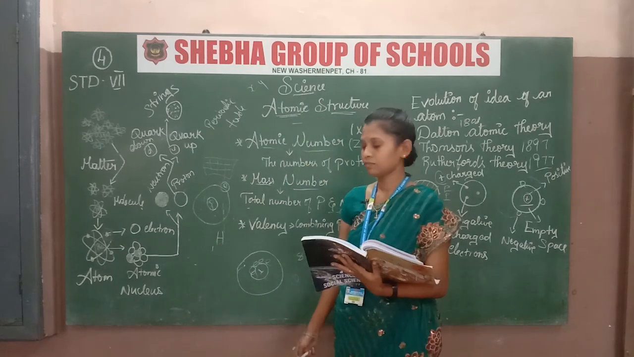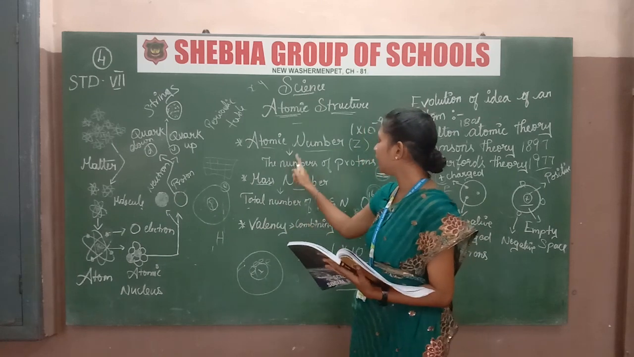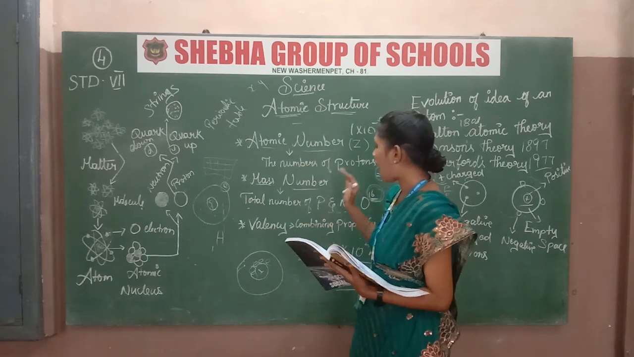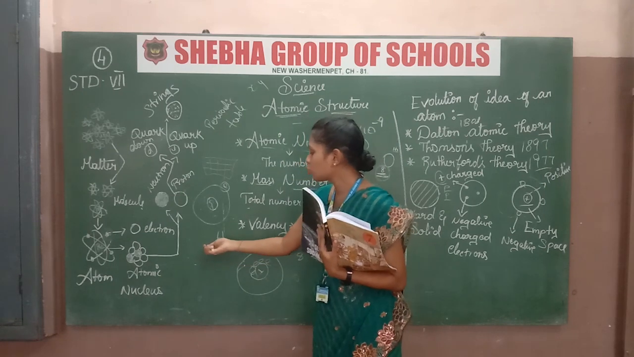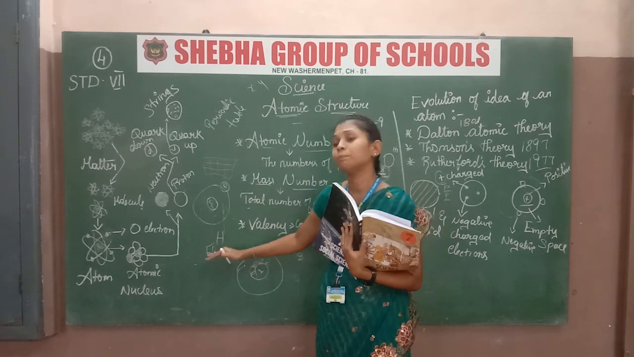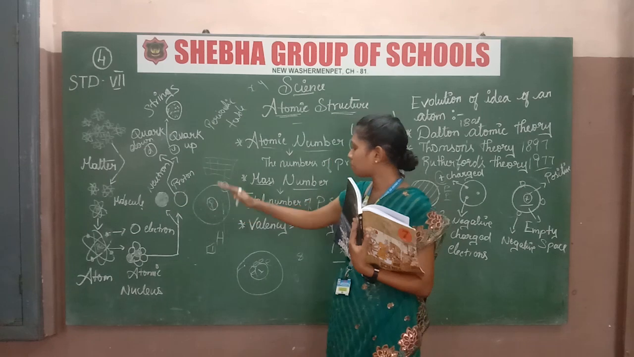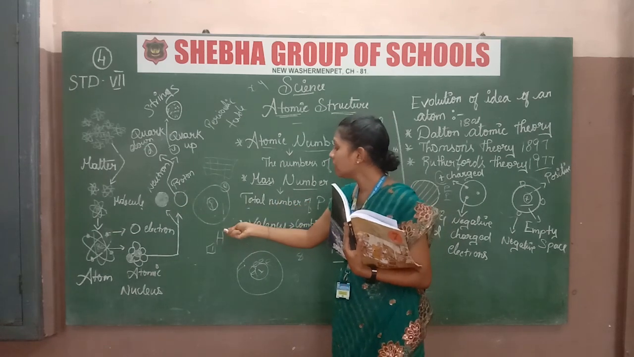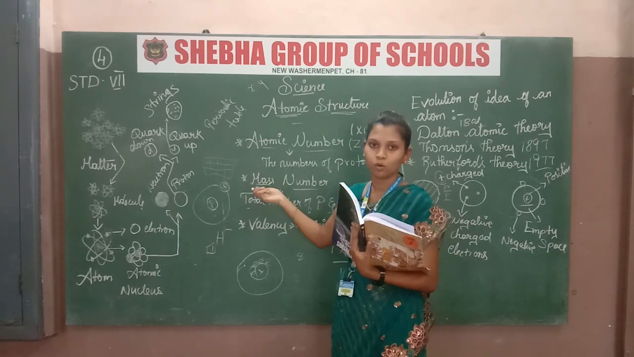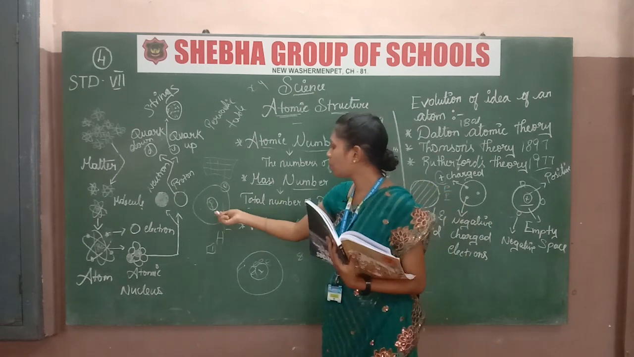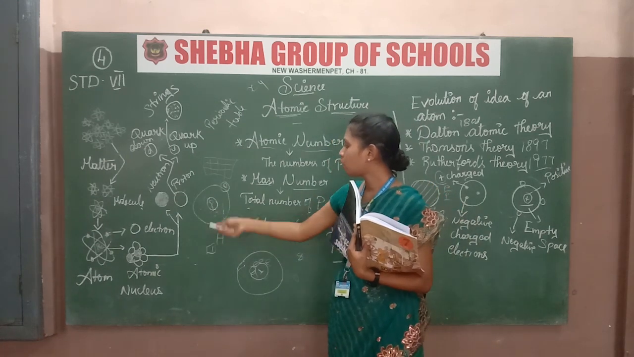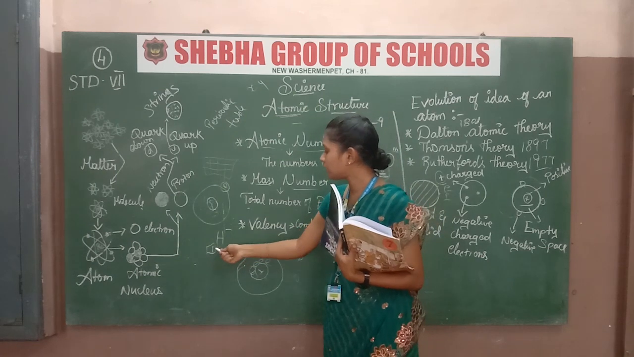And another thing: the atomic number we have to write on the left-hand side, at the bottom. The mass number we have to write on the right-hand side, at the top. This is the basic, you have to remember this. How many protons are there? 1. So 1 proton, that is atomic number 1.